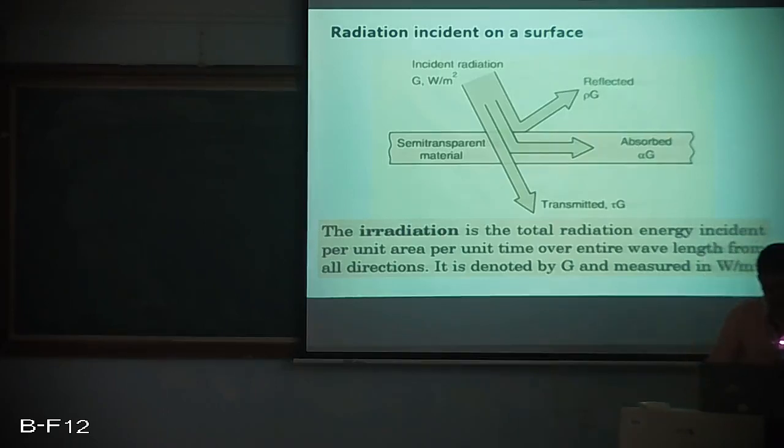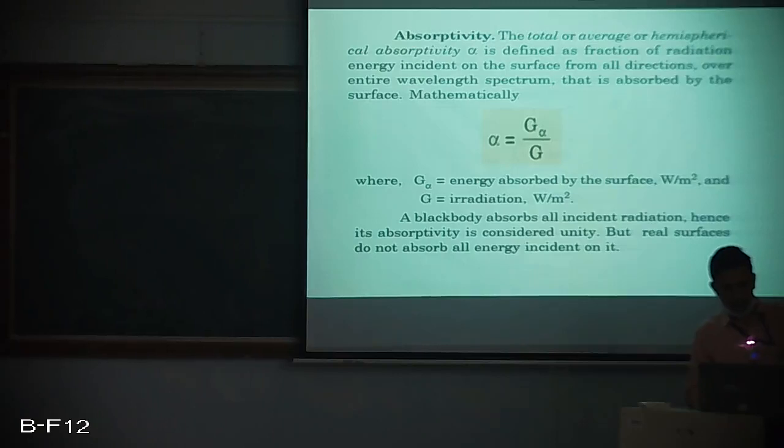The part which is reflected is rho G, rho being less than 1, the fraction of G that is reflected. And alpha G, where alpha is a parameter less than 1, is the part of G that gets absorbed, and the remainder which gets transmitted is tau into G. Now this absorptivity is the fraction which is getting absorbed.